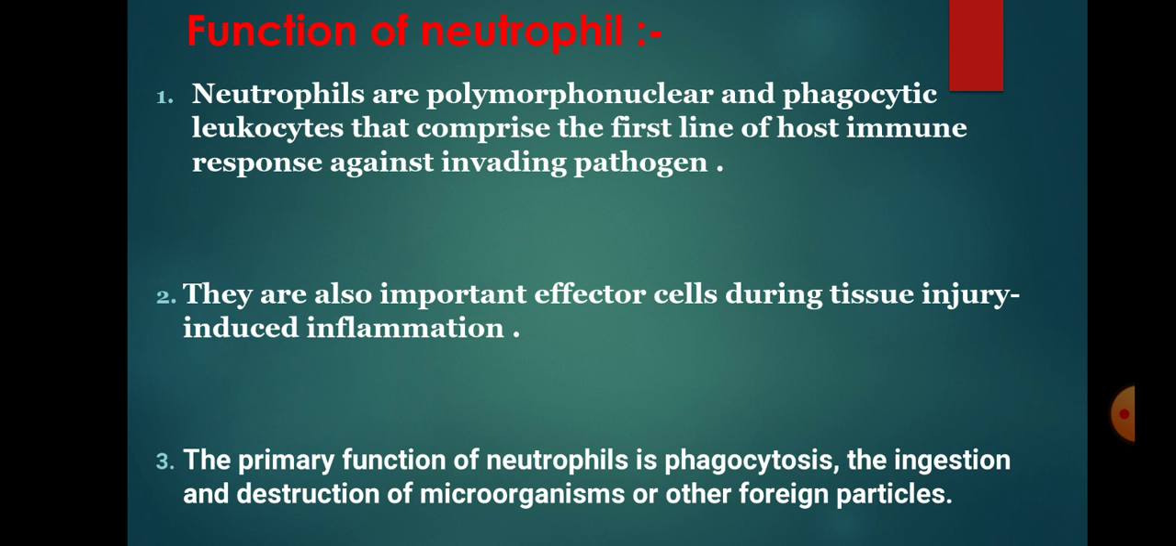Now we discuss the function of neutrophil. Neutrophils are polymorphonuclear and phagocytic leukocytes that comprise the first line of host immune response against invading pathogens, and the function of neutrophil is phagocytosis, which means engulfing the foreign particles, and also the ingestion and destruction of microorganisms or other foreign particles. They are also important effector cells during tissue injury induced inflammation.